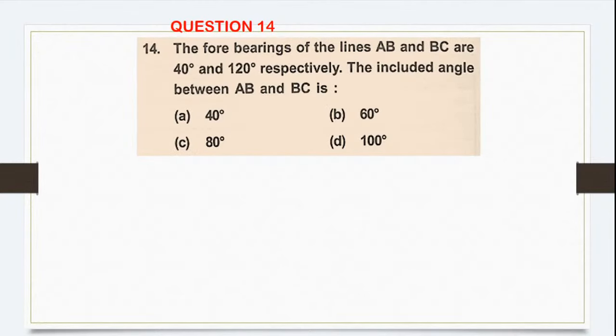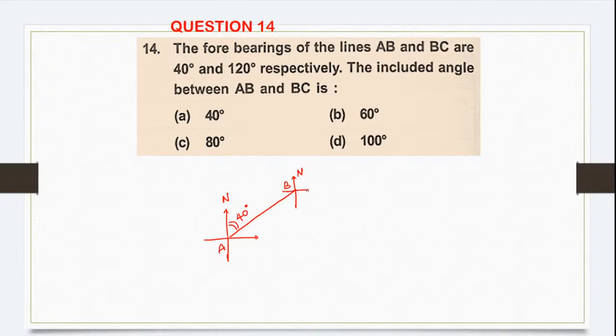Question number 14. The forebearings of the lines AB and BC are 40 degree and 120 degree respectively. The included angle between AB and BC. So they have given the forebearing of a line. First, let me take line AB. So this is north. Whenever you are drawing bearing, try to put the north. This is A and this is B. For this, 40 degree is given. So I have taken it in the first quadrant.